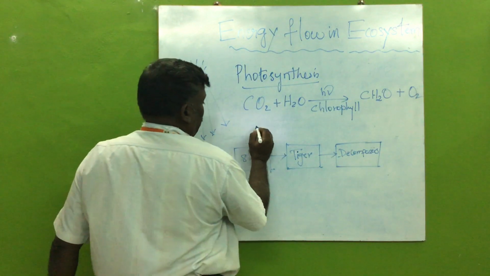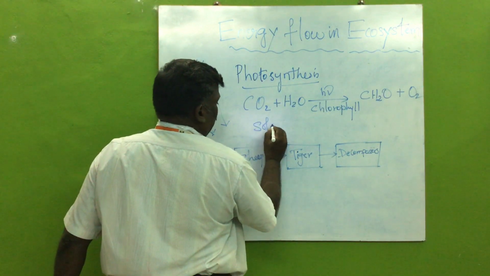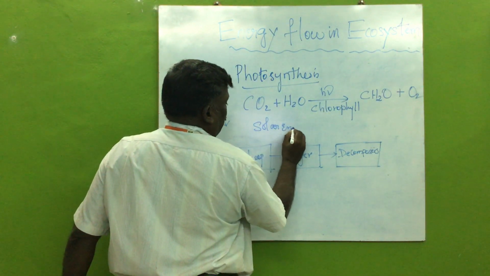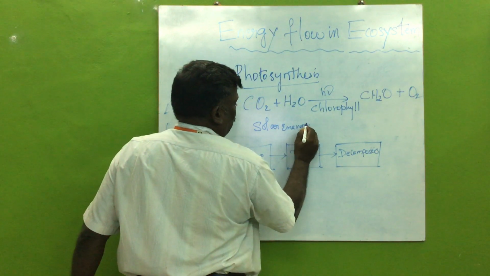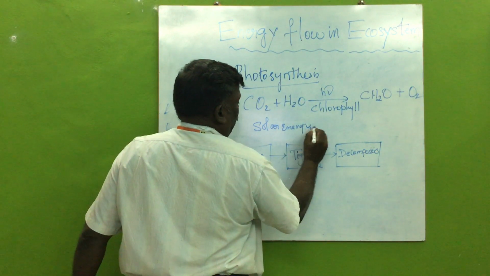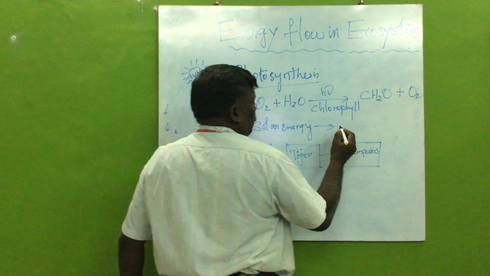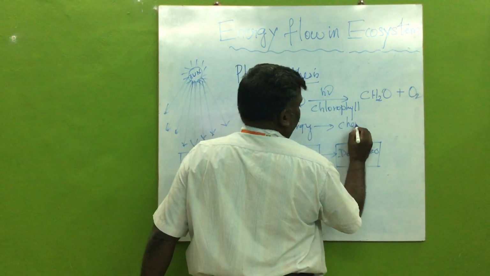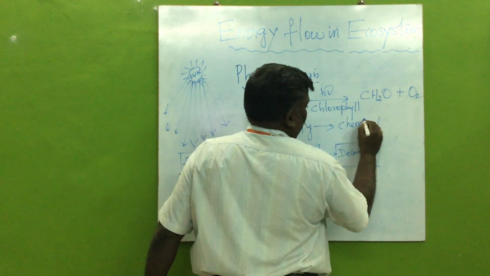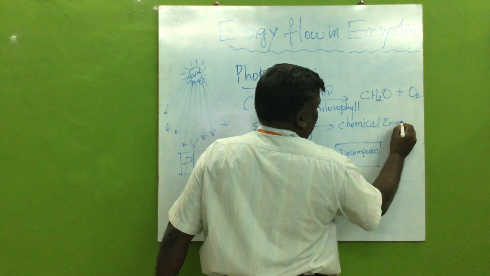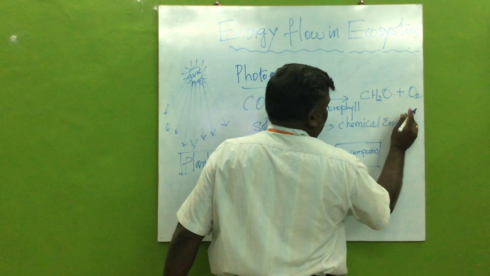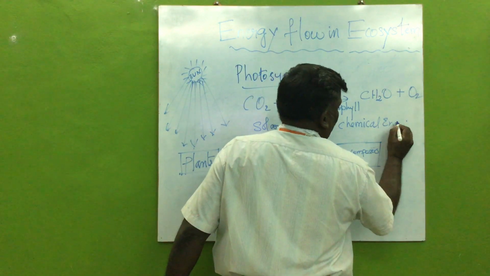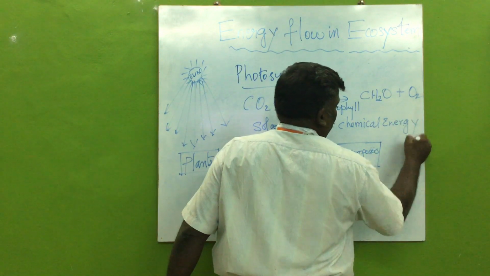Here what happens, the solar energy is converted to the chemical energy, and this energy flow is governed by two laws.